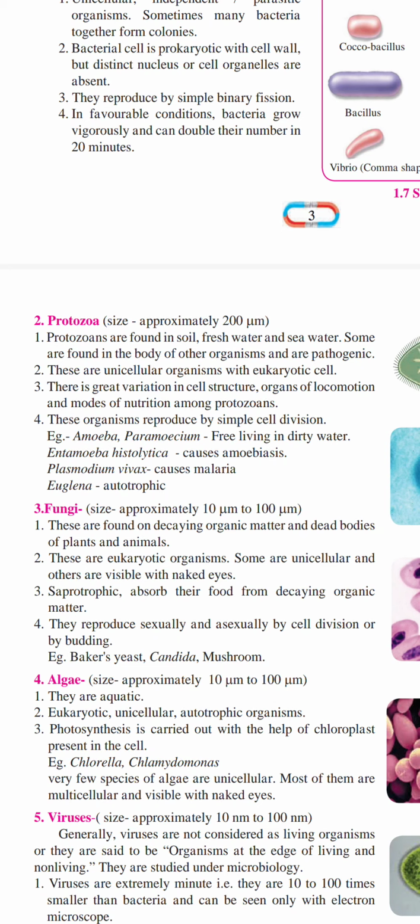Amoebiasis is an infection of the intestine. When you eat or drink outside food, a lot of the time it causes stomach pain, and that is caused by amoebiasis. Plasmodium vivax causes malaria here. Then Euglena is autotrophic, meaning it depends on sunlight.